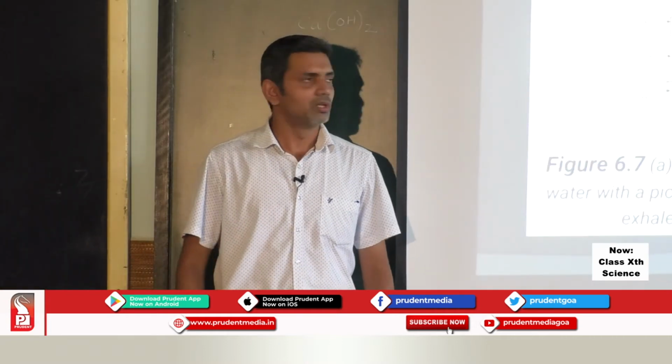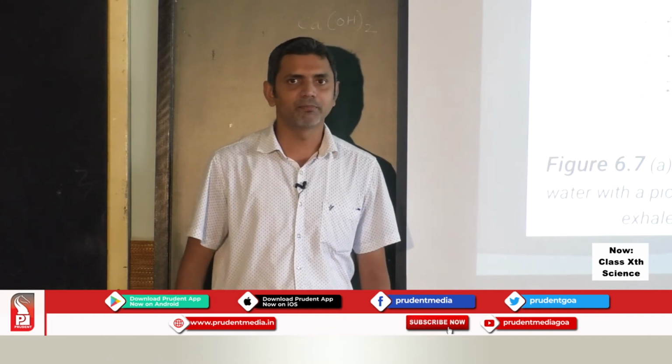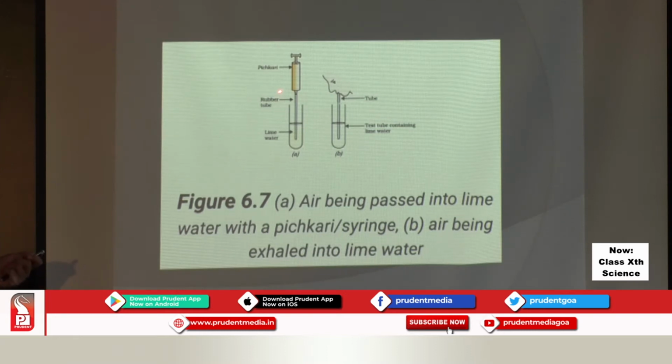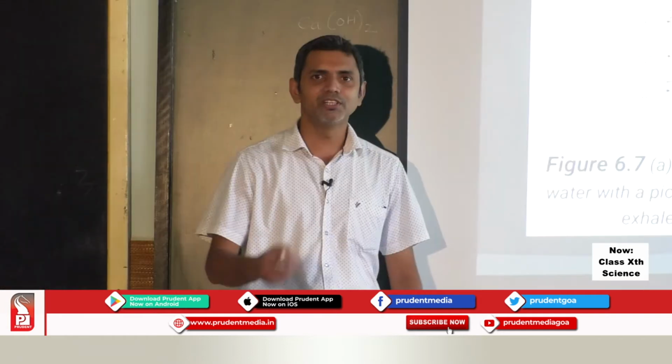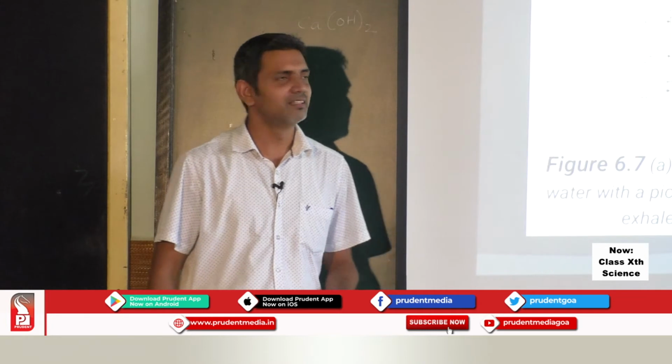In one of the test tubes we have to introduce air. Let us consider the first test tube as A and the other test tube as B. We have to make use of the pichkari, which you all must have used during Holi.